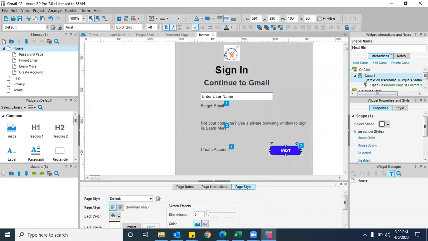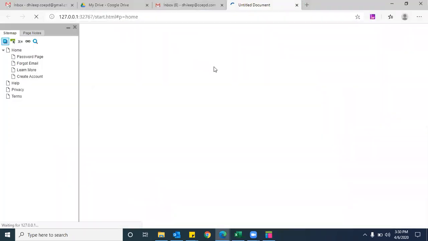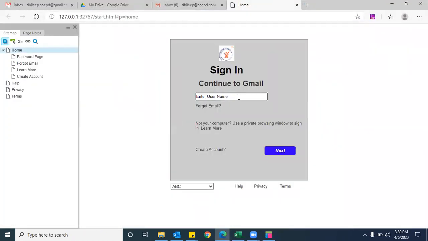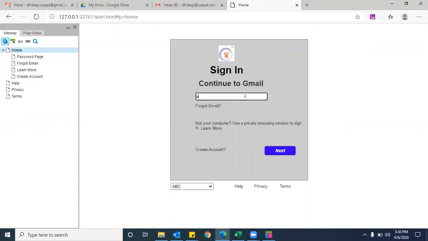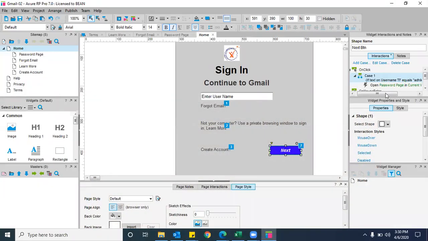Now let us check whether it is working properly or not. Only the positive condition I entered. If I enter Dilip without entering the full ID and click on the next button, see it is not working. If I enter dilipkumar@gmail.com, I'm going to the second page, right? If I enter only Dilip, for example, it will still not go to the next page. It is restricted because we already restricted the page, and only dilipkumar@gmail.com will be allowed.